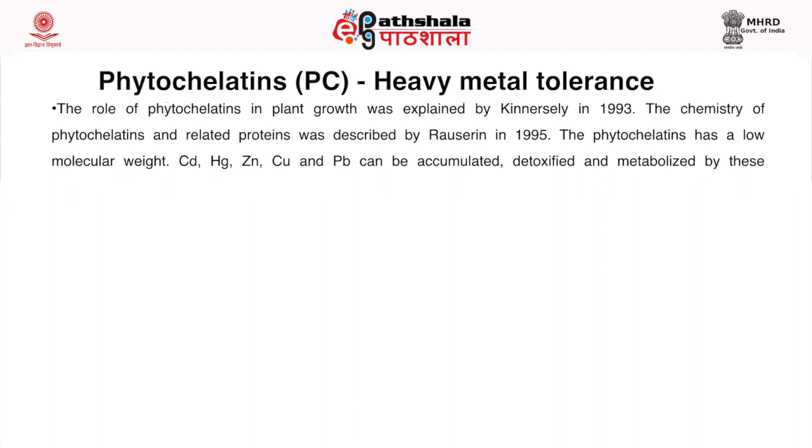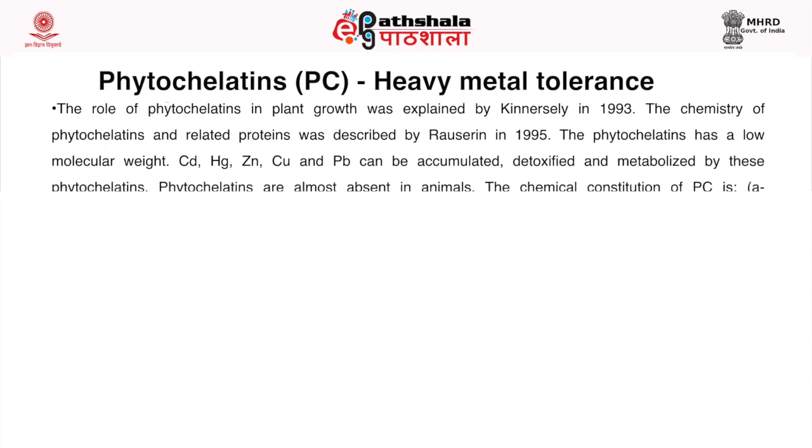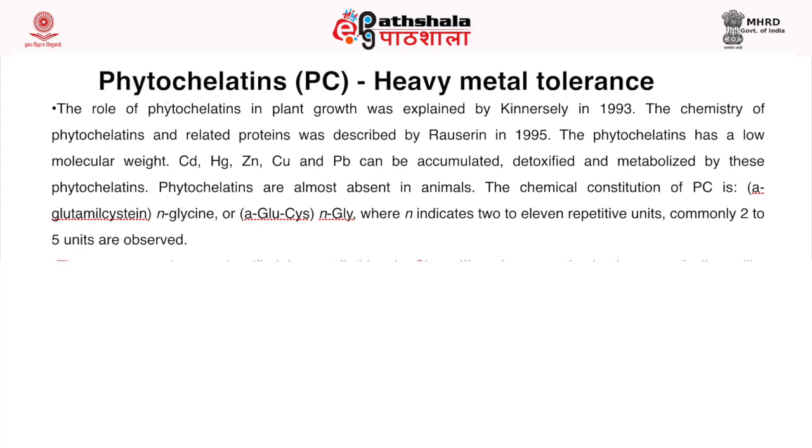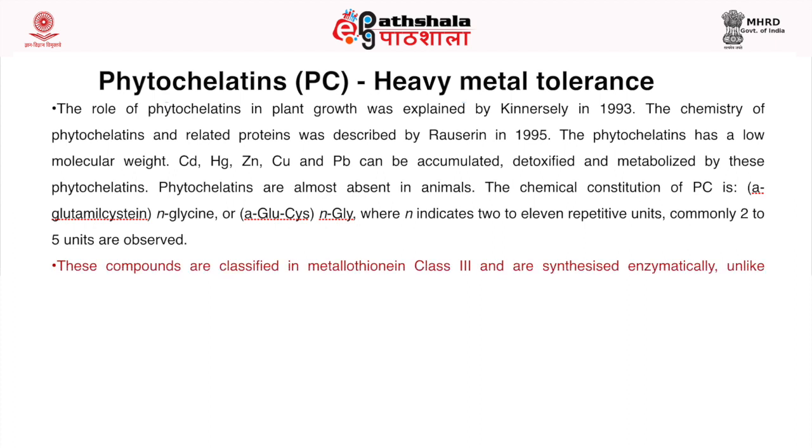The phytochelatins have a low molecular weight. Cadmium, mercury, zinc, copper and lead can be accumulated, detoxified and metabolized by these phytochelatins. Phytochelatins are almost absent in animals. So, the chemical constituent of phytochelatin is a glutamyl cysteine N-glycine, or we can say (γ-Glu-Cys)n-Gly, where n indicates 2 to 11 repetitive units, commonly 2 to 5 units are observed.